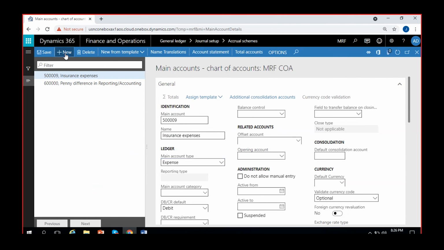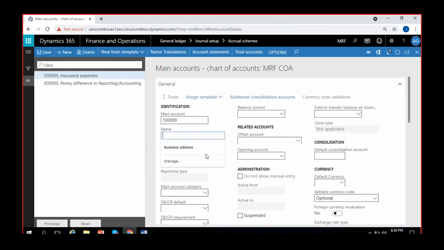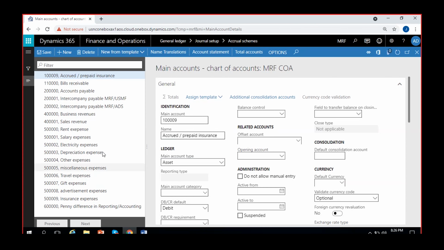Okay. Then I'll create one more account. This time I'll create 1 lakh 9. The account name is accrued insurance or prepaid insurance. Okay. This is an asset account. So whatever we prepay will be assets only for us. So I select it as an asset account. Now I have created two accounts, insurance expense account, which is an expense account, and accrued or prepaid insurance, which is an asset account. I'll go back now.